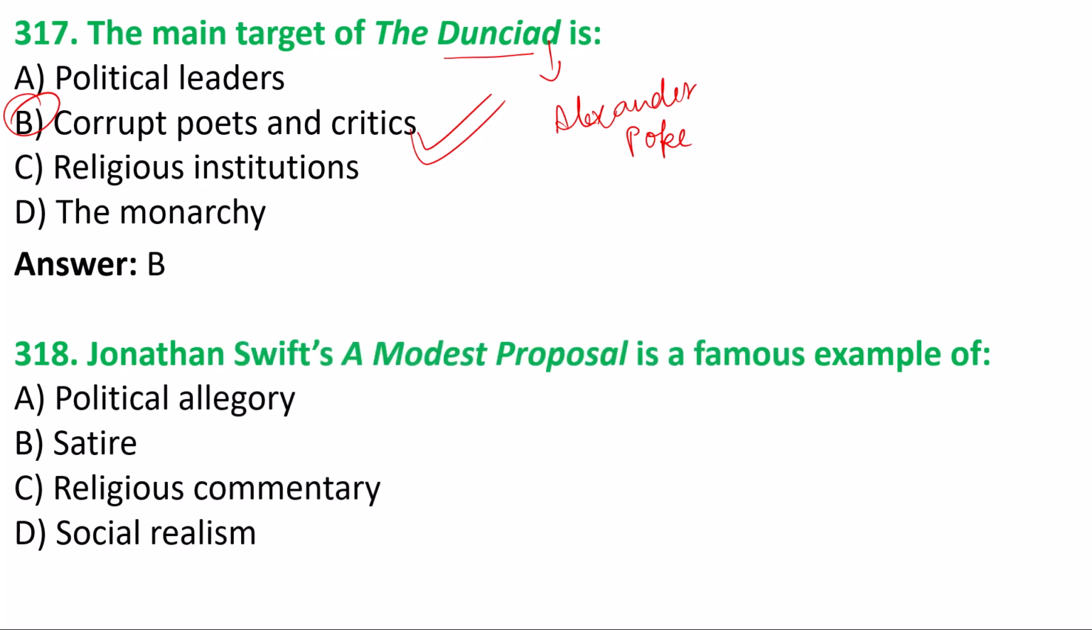Next, 318. Jonathan Swift's A Modest Proposal is a famous example of option B, satire. Because at that time, in the 18th century, satirical poetry was very popular, and that's why most of the writers and poets wrote this kind of work. One of them is A Modest Proposal by Jonathan Swift.